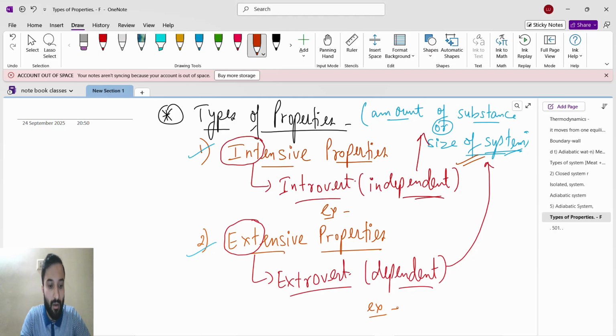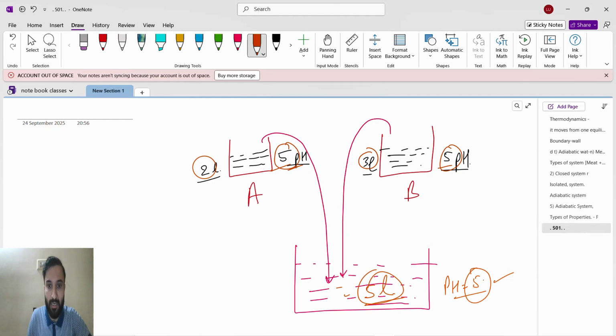Now, one more thing about intensive properties: they remain the same. What we have seen here, pH is an intensive property. So here 5 pH, here 5 pH, and the mixture also has 5 pH. Intensive property is non-additive; they will not add.